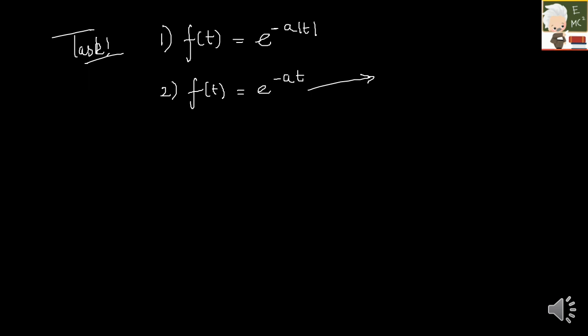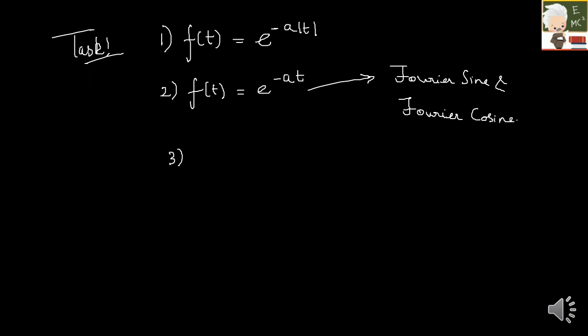So the task is, first question, find the Fourier transform of the function f(t) is equal to e raised to minus a into mod t. And the second one is the Fourier transform of e raised to minus at. Here in this question you are supposed to find the Fourier sine and Fourier cosine transforms, not the normal Fourier transform.